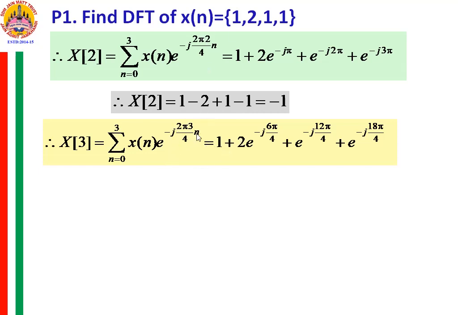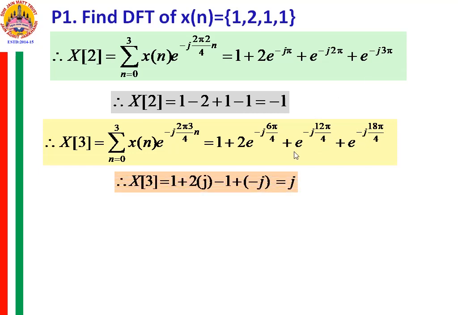When you substitute n is equal to 1, it is 3 pi by 2. When you substitute n is equal to 2, then it is 6 pi by 4, and last you get 12 pi by 4.